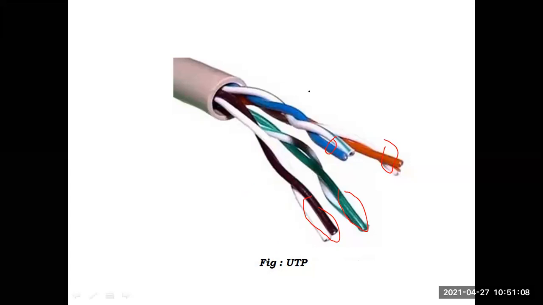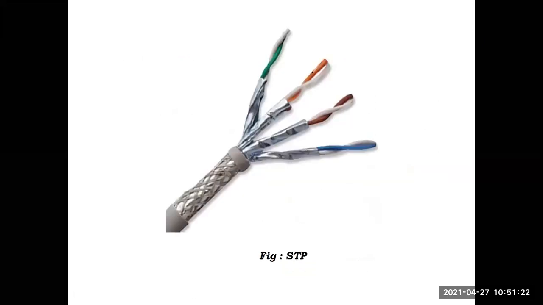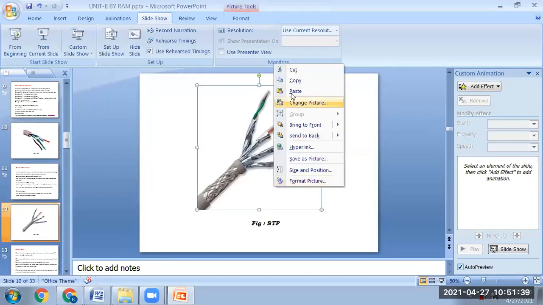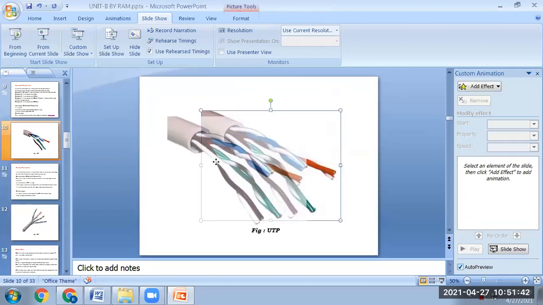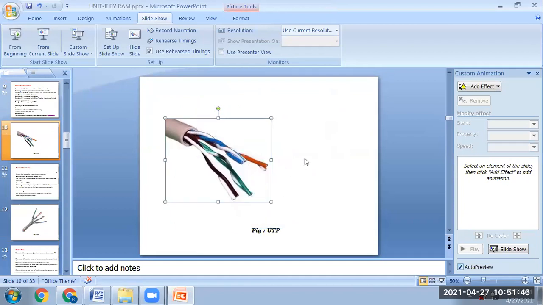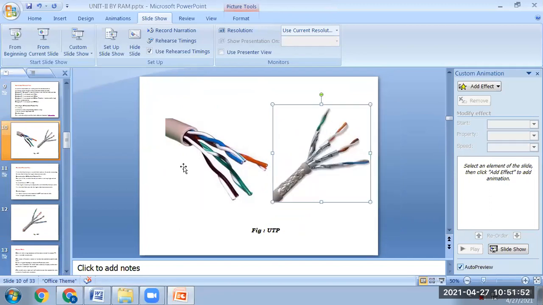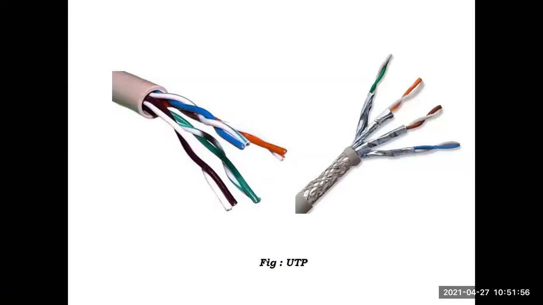Unshielded UTP twisted pairs. If you see the STP diagram, now you can see both at the same time.